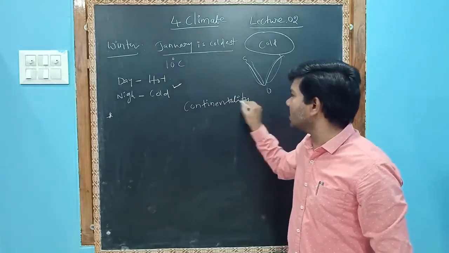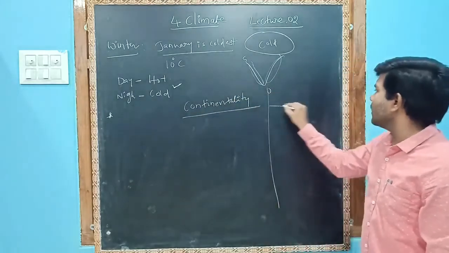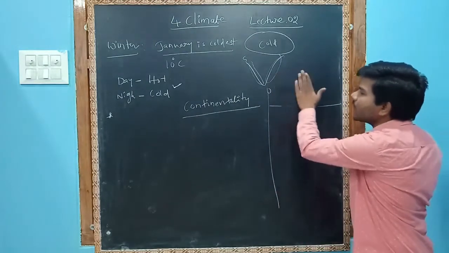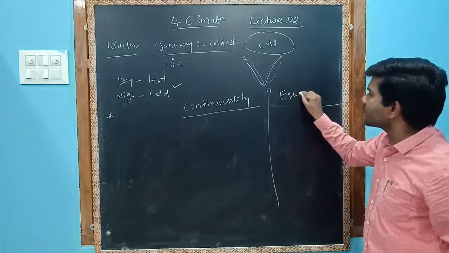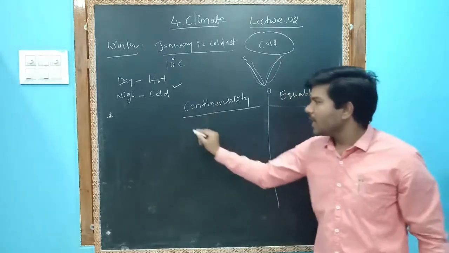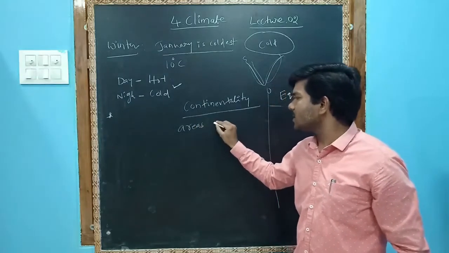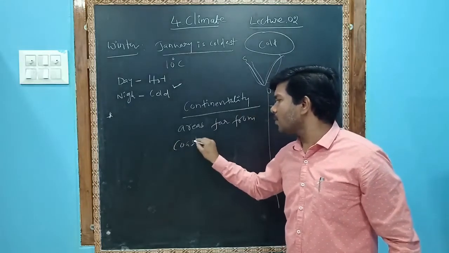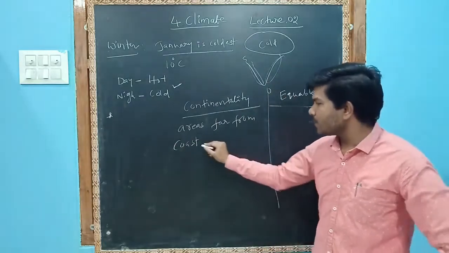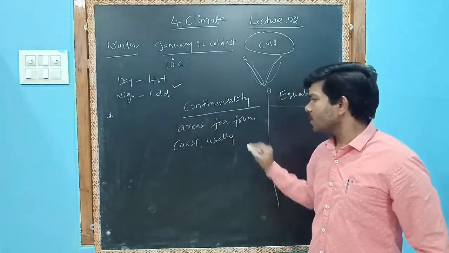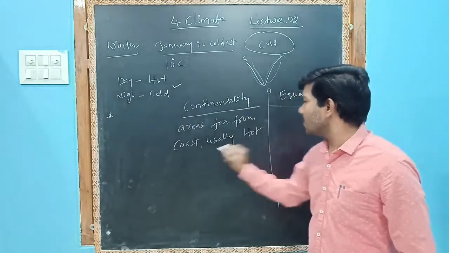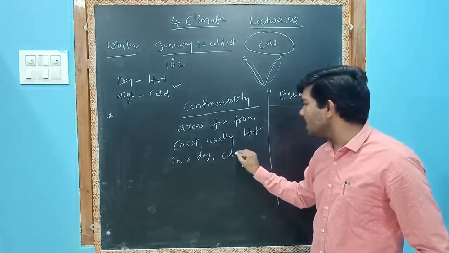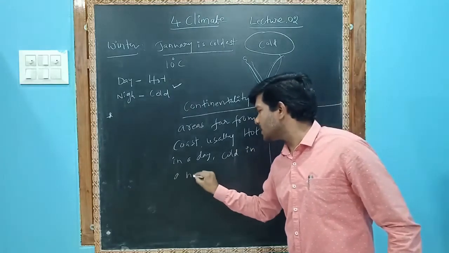So what is continentality? And what is moderate? This moderate climate we can also call equable climate. Example, areas far from the coast are usually hot in the day and cold at night.